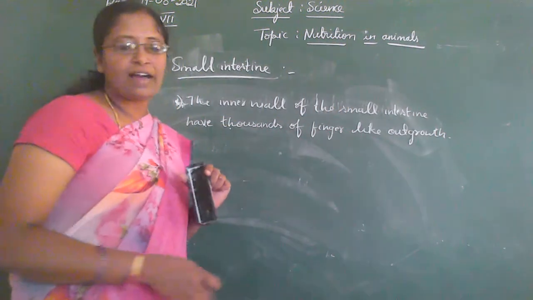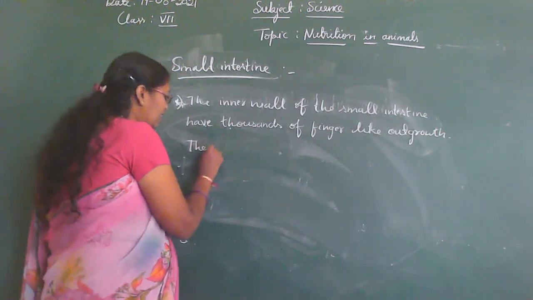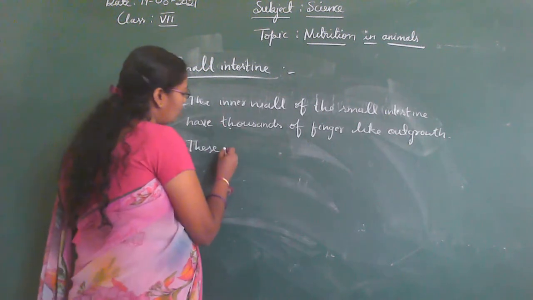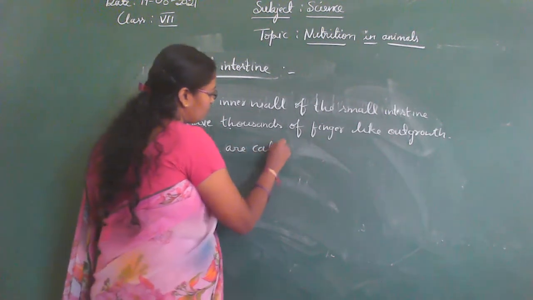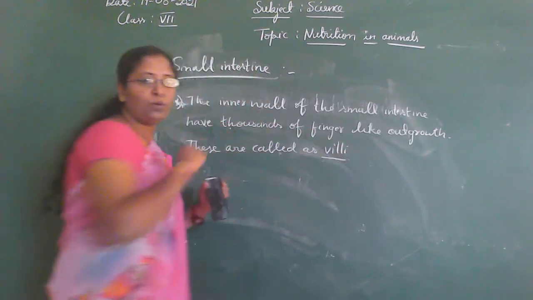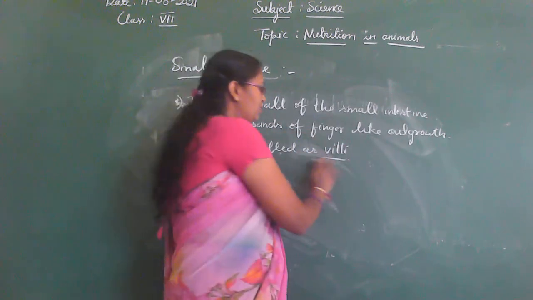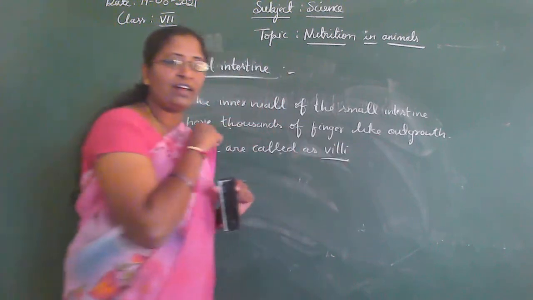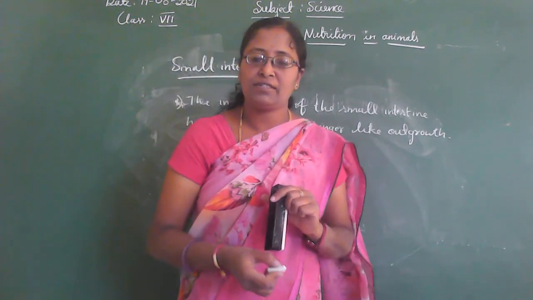These finger-like projections or outgrowths are called villi. The singular form of villi is villus.